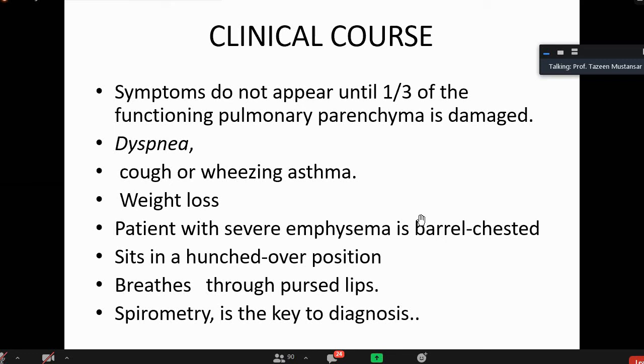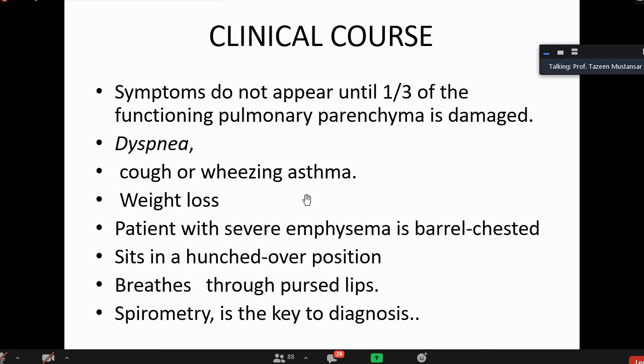There will be cough. There will be wheezing, like asthma. Somebody will say that this patient is asthmatic. No, he is not asthmatic. He is developing this emphysema. There will be extreme weight loss, so much so that the doctor will presume that perhaps this patient is having some underlying malignancy. With severe emphysema, the chest will be barrel-shaped. Patient will sit in a hunched over position and will breathe through pursed lips, like that. Spirometry is the key to diagnosis.